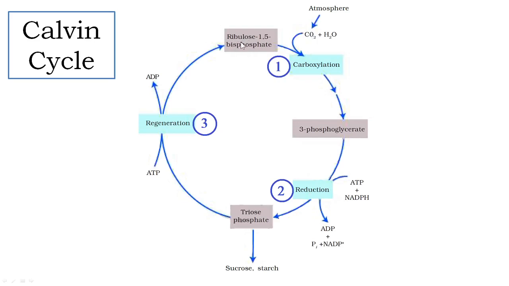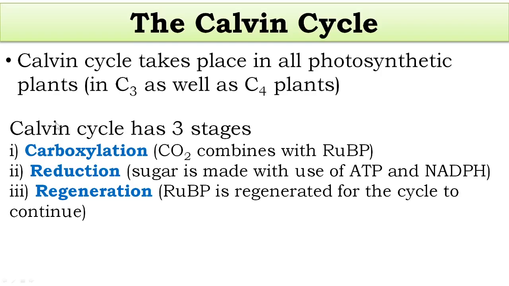As carbon dioxide keeps coming in from the atmosphere, the chloroplast needs a continuous supply of ribulose bisphosphate. What it does is regenerate ribulose bisphosphate. So these are the three very important steps of the Calvin cycle: carboxylation, reduction and regeneration. I hope you are clear regarding this one.